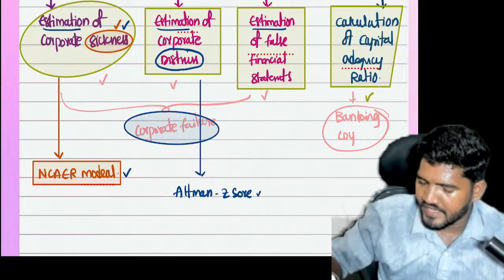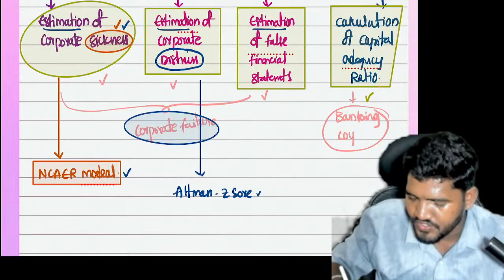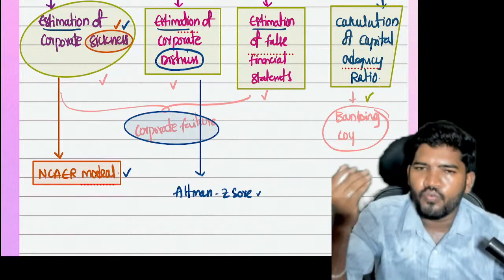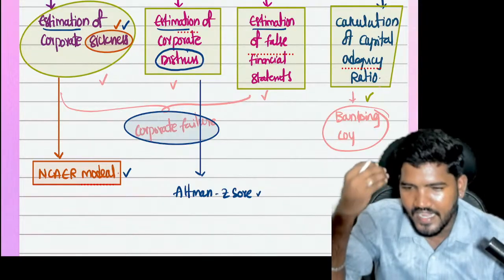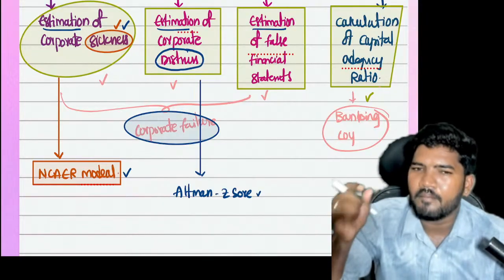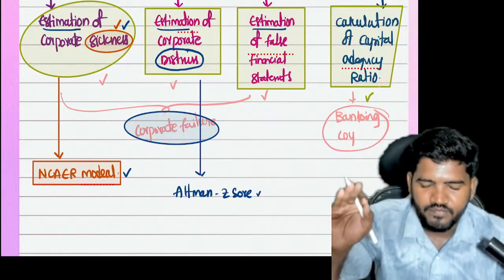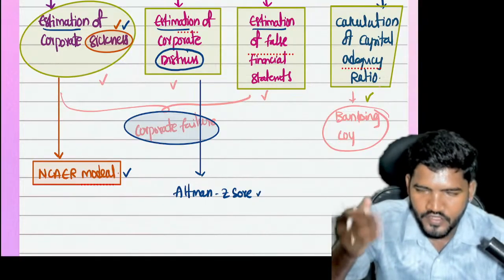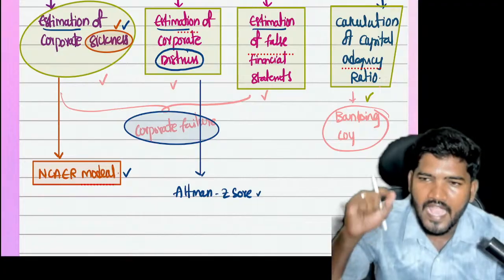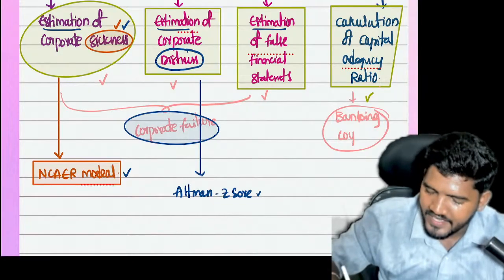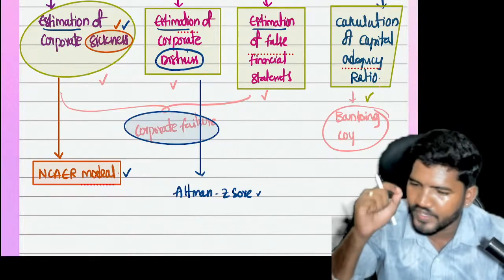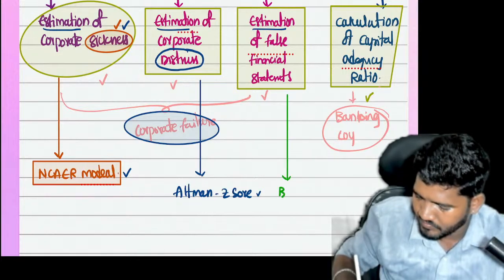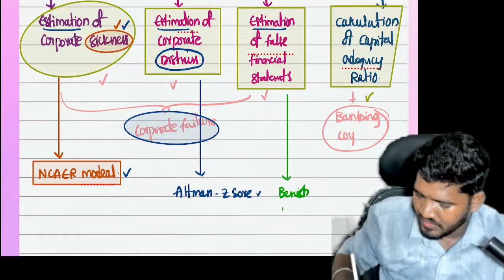Okay. Next, the concept of estimation of false financial statements. As a valuer or as a CMA, we can easily assess whether the company prepared its financial statements truly or not. Sometimes a lot of companies show window dressing, so they will show more profits instead of less profits. Whether that happened or not, the calculation is known as estimation of false financial statements. That also we can easily predict with the help of the concept called Beneish M-Score.